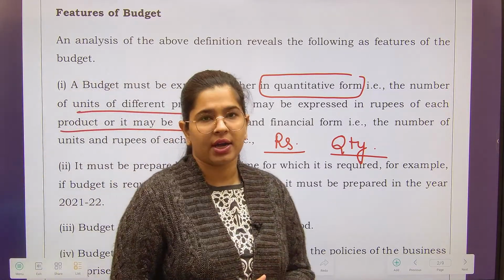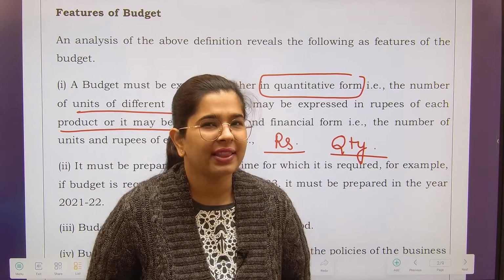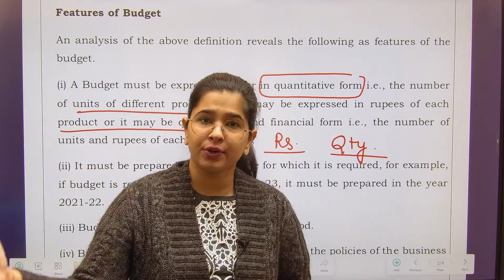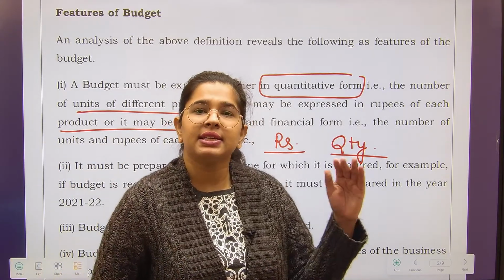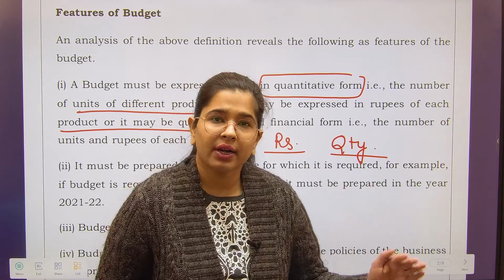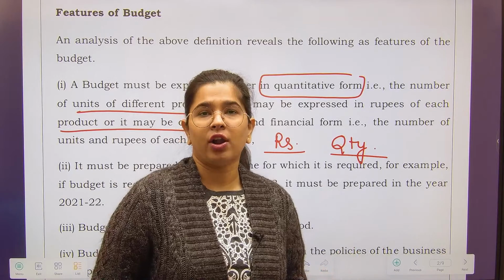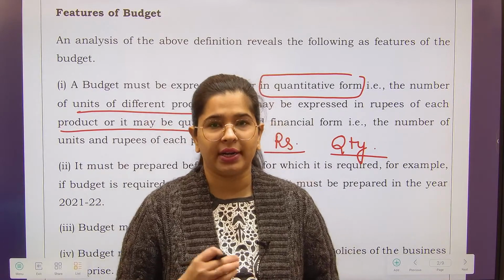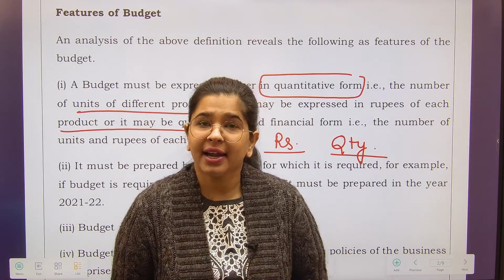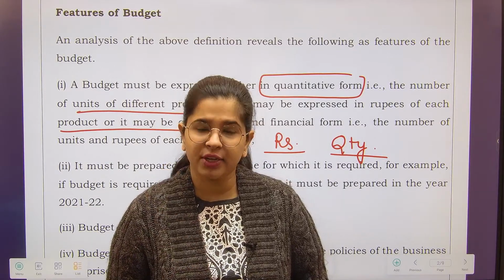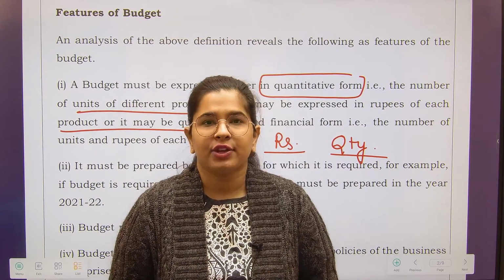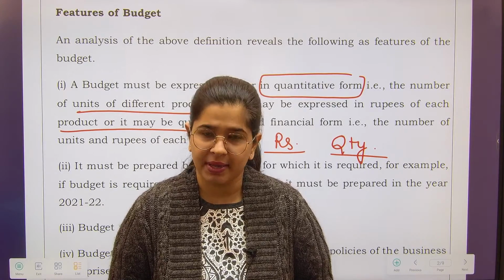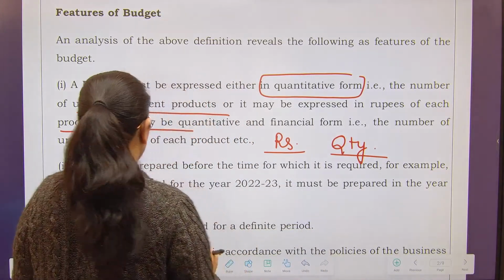Suppose I have to do production of 10,000 units in this particular month. I will make a budget that, in order to produce these 10,000 units, what is the material quantity that is required, what is the labor quantity that is required, right? These will all be depicted in quantitative terms, whereas some things cannot be represented in quantity values, like your overheads, your indirect expenses. For that purpose, we have to depict that in rupees. So this is first of all the feature of budget.